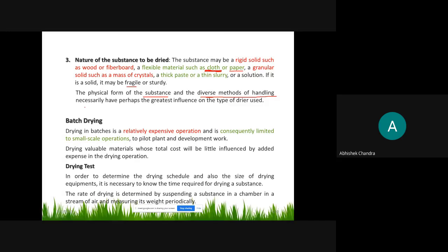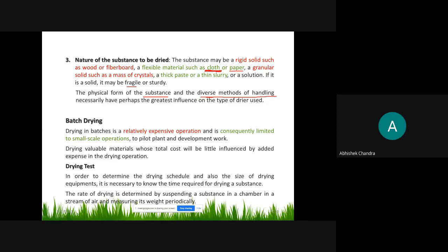Like in the urea prilling tower, where we disperse the slurry of urea from the top through the nozzle equipment, and they spray the urea slurry, and when it falls from top to bottom in the prilling tower, it will cool, that is, the moisture will be removed and they cool down. In this operation, this is again a drying operation.